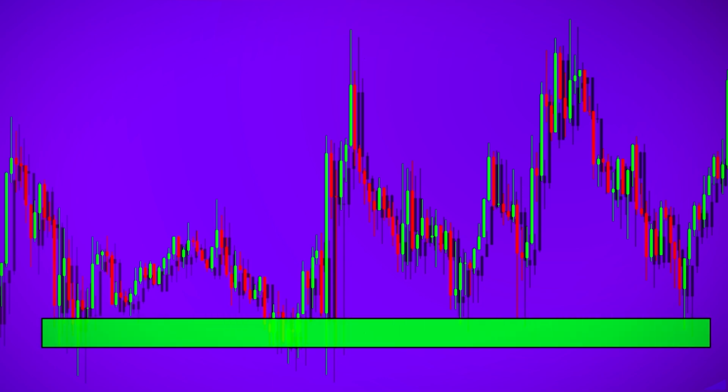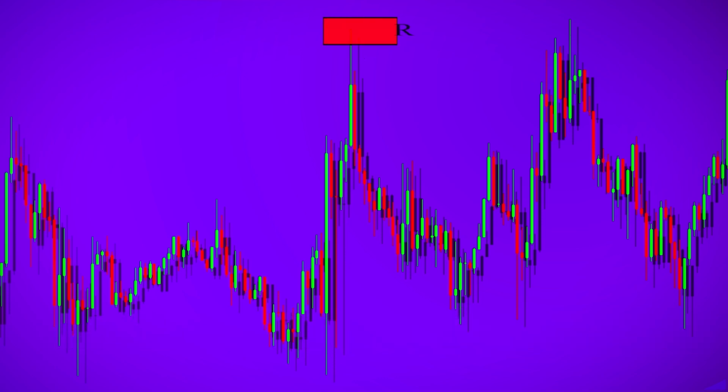Support. Support is the level at which demand is strong enough to stop the stock from falling any further. You can see that each time the price reaches the support level, it has difficulty penetrating that level. The rationale is that as the price drops and approaches support, buyers, demand, become more inclined to buy and sellers, supply, become less willing to sell.